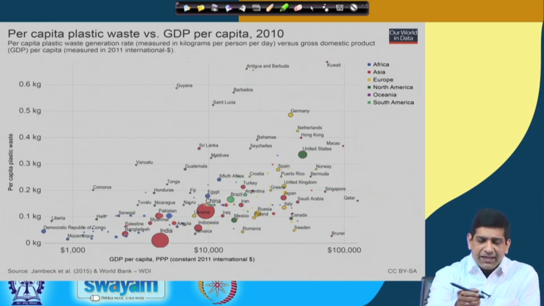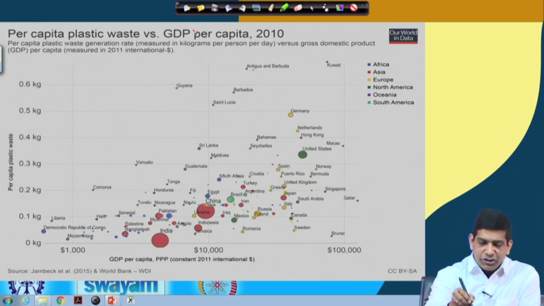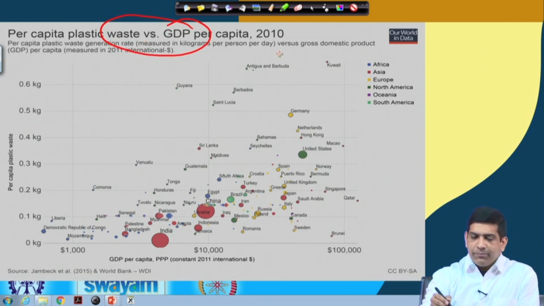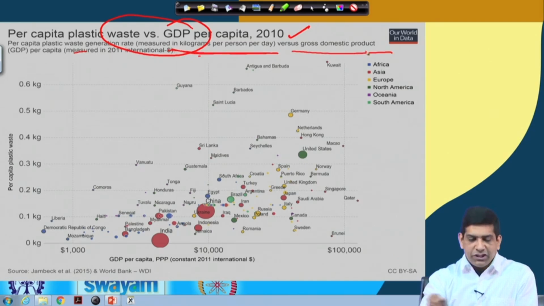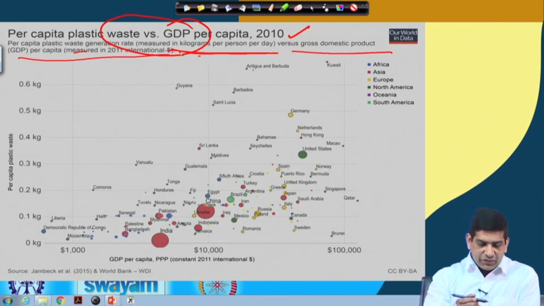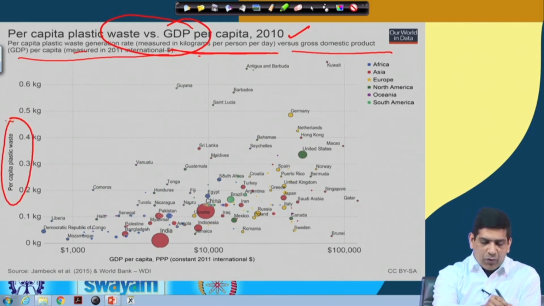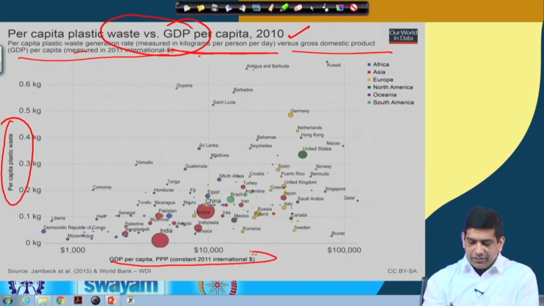So if you look at per capita waste versus GDP, these are 2010 values: per capita plastic waste generation rate measured in kilograms per person per day versus GDP per capita measured in 2011 international dollars. As you can see, per capita plastic waste is on our y-axis, and GDP per capita is also given on a purchasing power parity basis, PPP. So this work was again published in Jambeck et al.